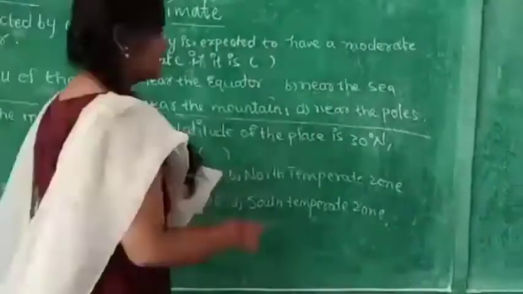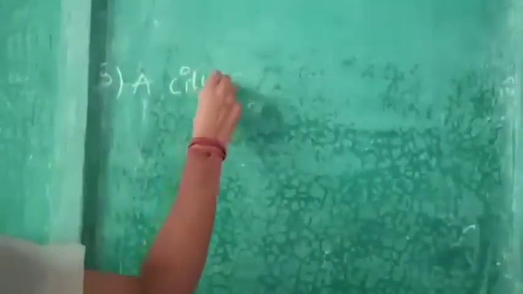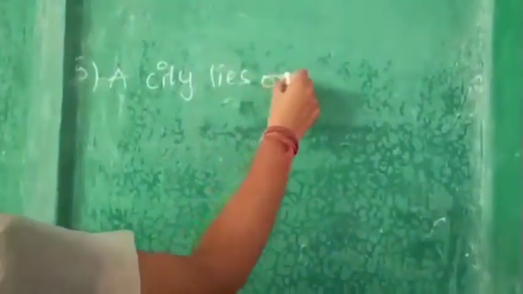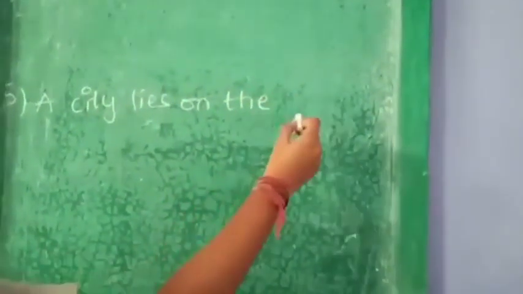Fifth one I'll write there. A city lies on the equator.